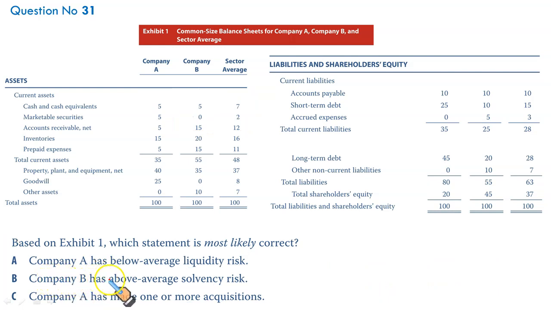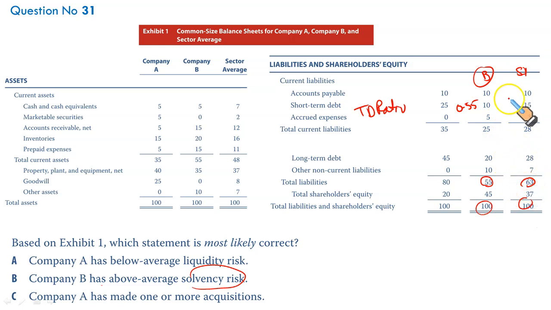The next option is company B has above average solvency risk. So it's basically company B versus the sector average. So we will use a range of measures. First we will use the total debt ratio. Total debt ratio is basically total debt, that is current and non-current, divided by total debt and equity. So basically it's 55 by 100. So it will give you 0.55 for B. And for the sector average, it is going to be 63 by 100, that will give you 0.63.